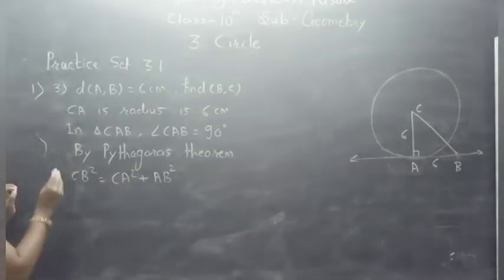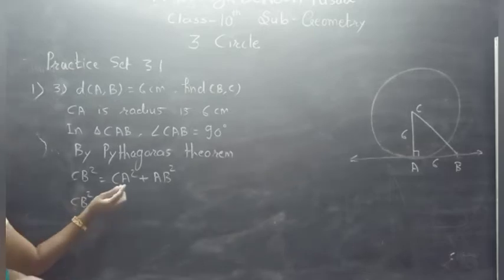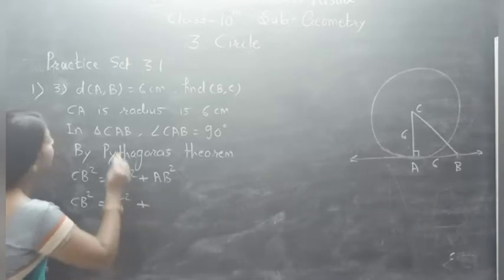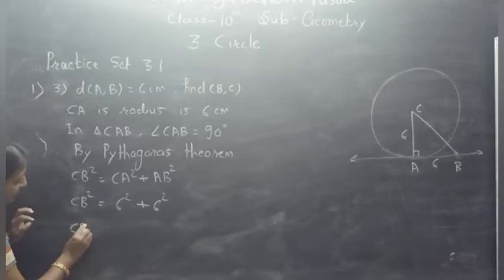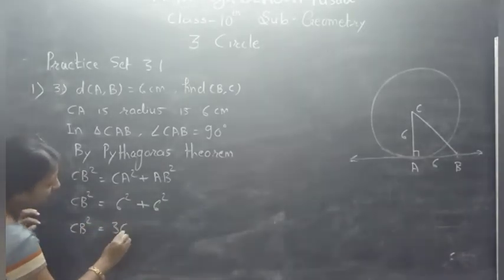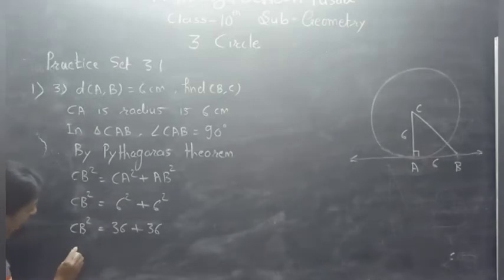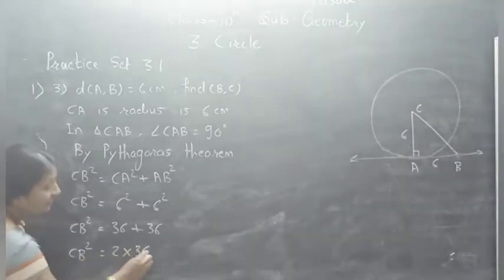Now make a substitution. CA square is 6 square, plus AB square is also 6 square. So CB square is equal to 36 plus 36, that is CB square is equal to 2 into 36.